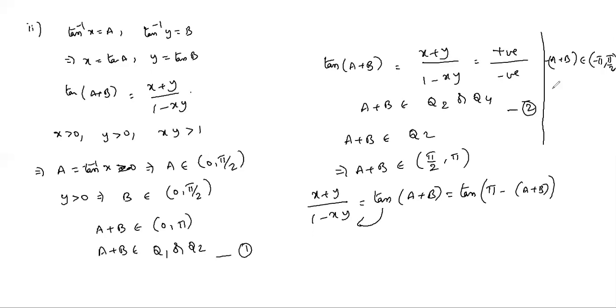By adding pi to minus (a plus b), we will get 0 to pi by 2. We have to write pi plus, a plus b first one. So a plus b belongs to pi by 2 to pi. Or you can write minus pi minus (a plus b). Minus pi minus (a plus b). What is minus pi minus (a plus b)?